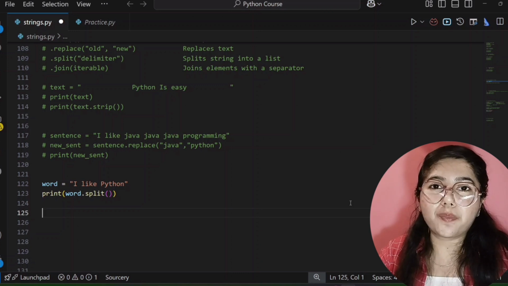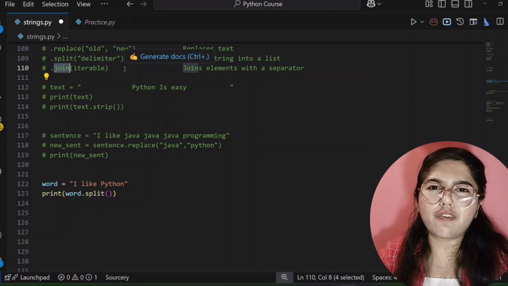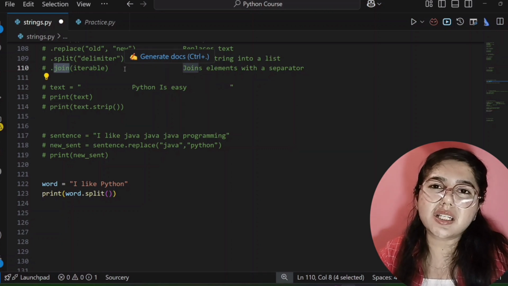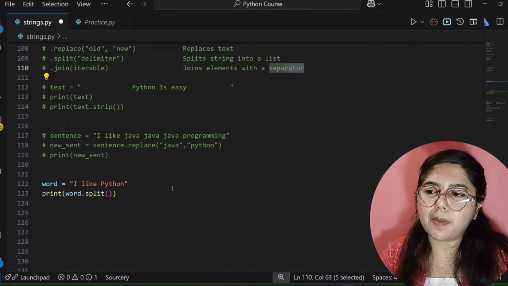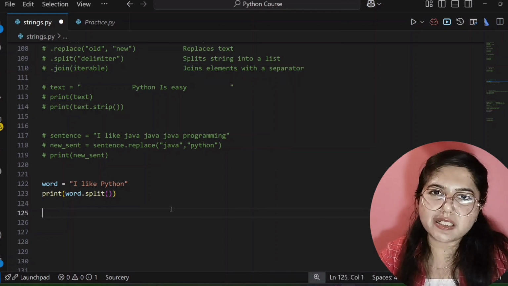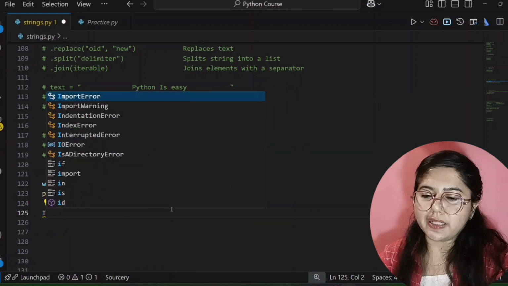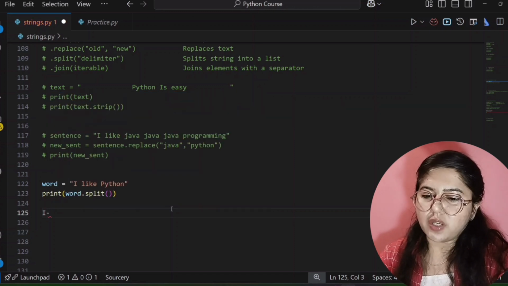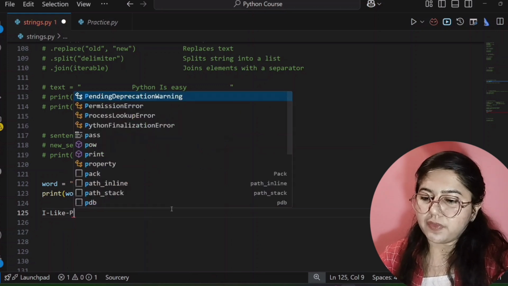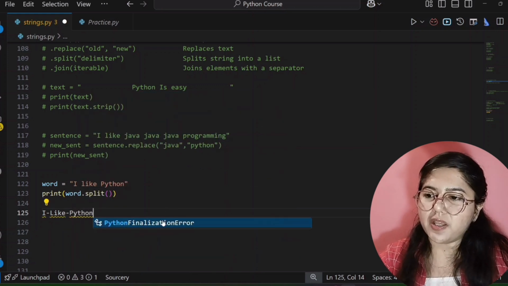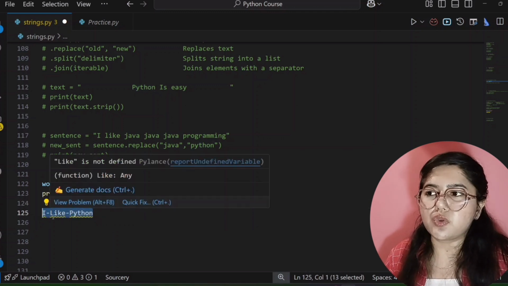So now our next type of method in our string is dot join. By the name we can understand that we have to join our string. Yes, we have to join our substrings. Okay, how? We can join our string with the help of a separator. For example, you can use special symbols or special characters in that. Let me give you an example. If I want my string to look like I, then hyphen, like, then hyphen, Python, I'm joining my substrings with the help of hyphen. So we can use the dot join method.